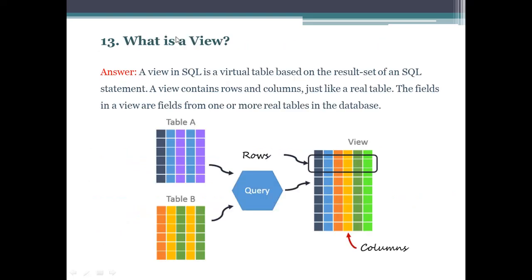So the next important question is, what is a view? A view in SQL is a virtual table based on the result set of an SQL statement. A view contains rows and columns just like a real table, and the fields in a view are fields from one or more real tables in the database. So as you see here, we have two tables, table A and table B. Using select query, we can create our view and we can select multiple columns from table A and table B, which will be the columns for this view.